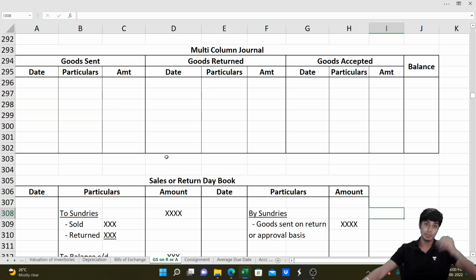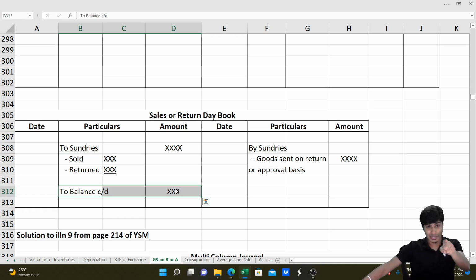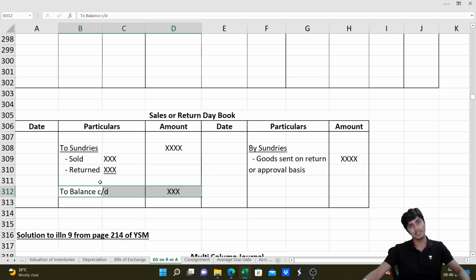Then I told you about the separate day book. The separate day book looks like this. It's the sale or return day book. Here you will write the goods sent, the goods sold, meaning accepted, returned, balance. Simple. Here is the goods sent, here it is accepted, returned you will write here, total will come here, and balance is neither accepted nor returned. Time to return is still there. That's it, guys. A very easy chapter to do, which I don't want you guys to miss out at any point of time. Got it?